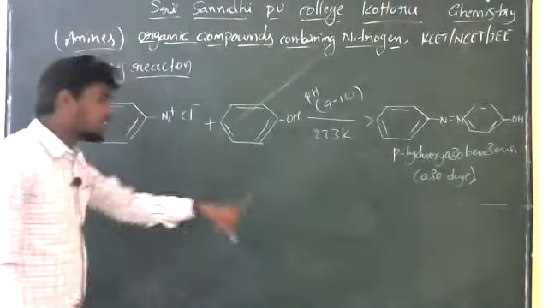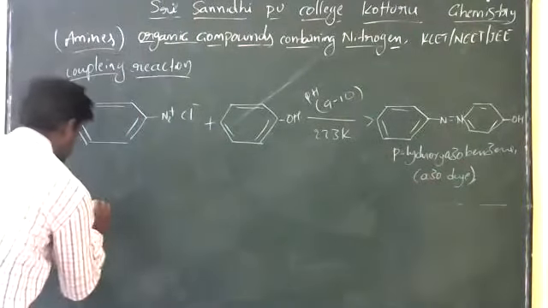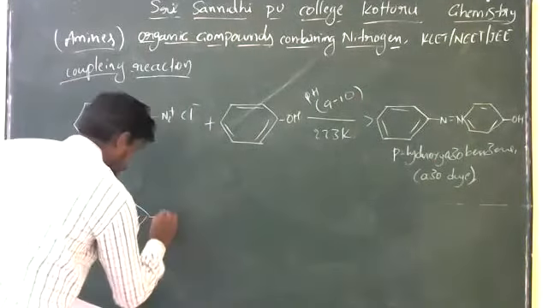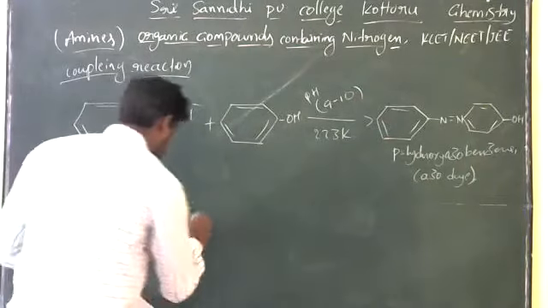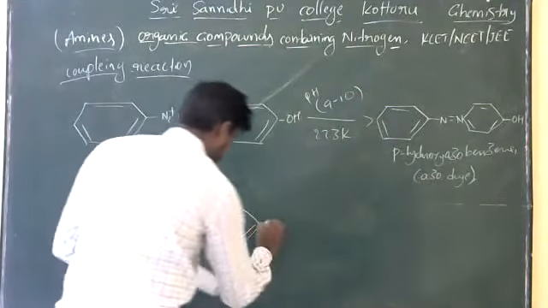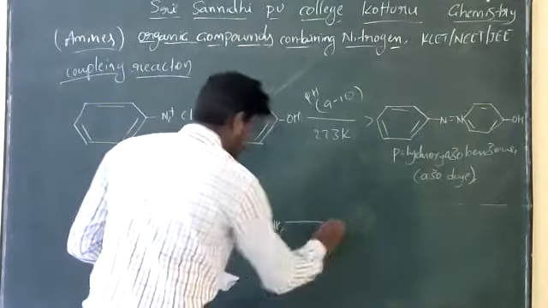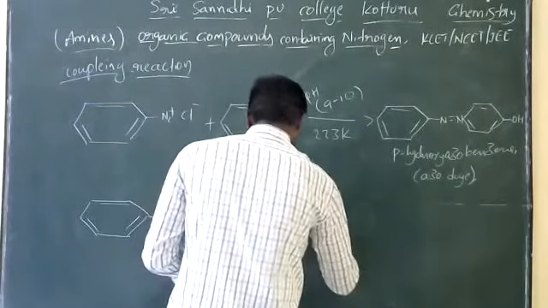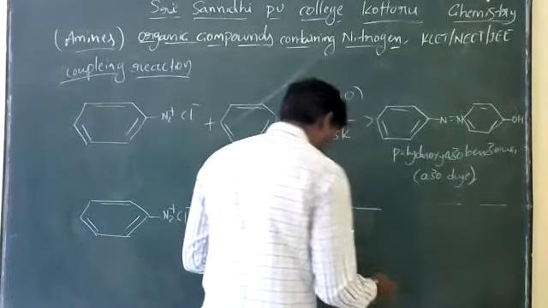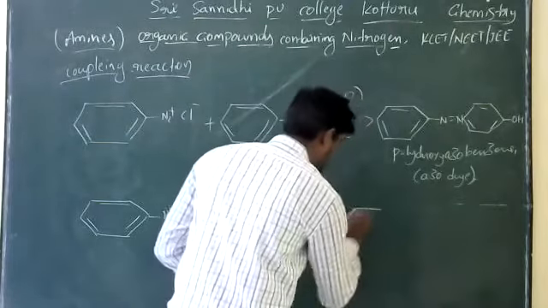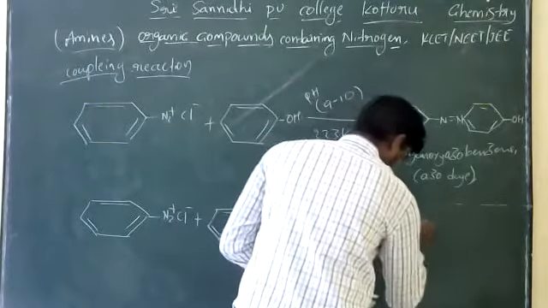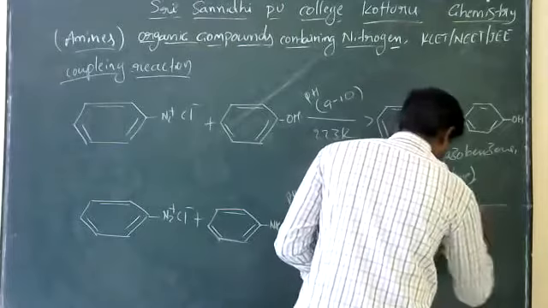So when diazonium salt is reacting with aniline at a pH of 4 to 5, at a temperature of 273 Kelvin, it produces para amino azobenzene.